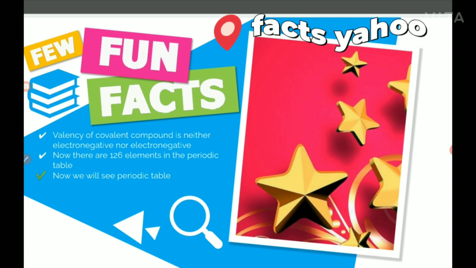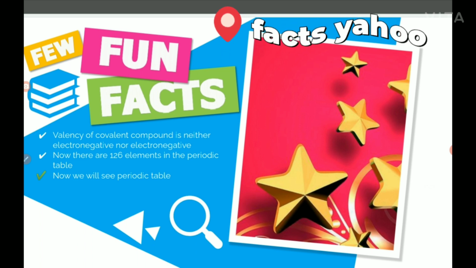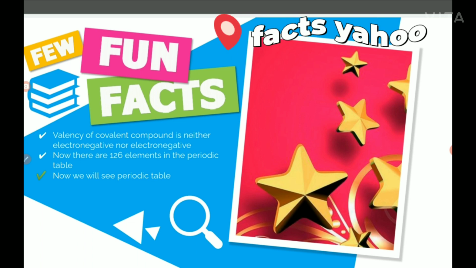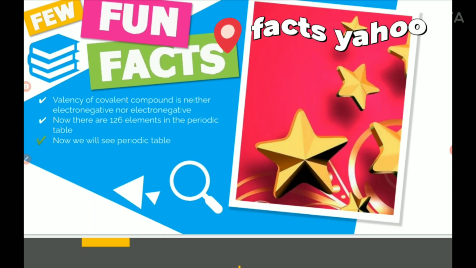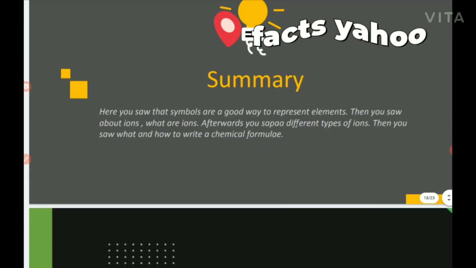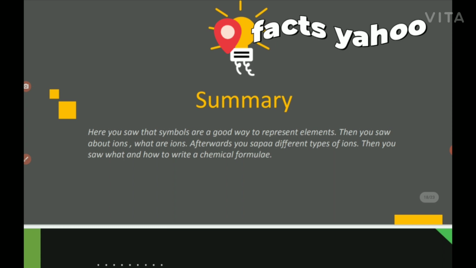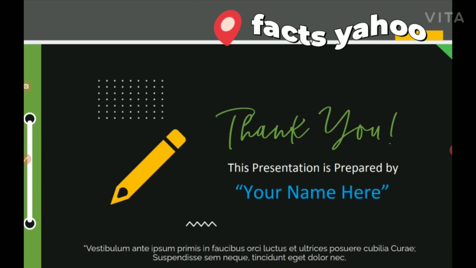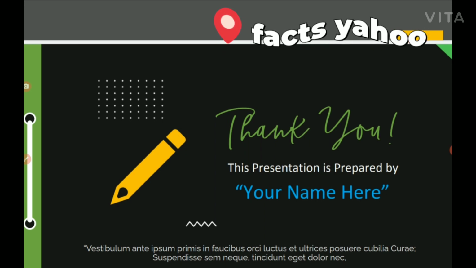Fun facts. There are some facts of anything, right? This was the last topic, so these are the facts. The valency of covalent compounds is neither electronegative nor electropositive. Not understood? Covalent compounds have bonds between two atoms where electrons are used together. There is one chlorine and also sodium.